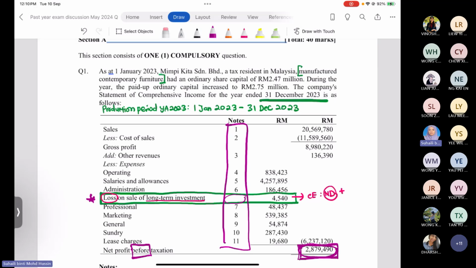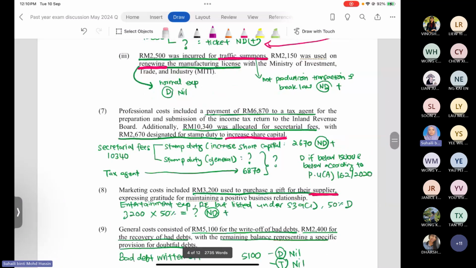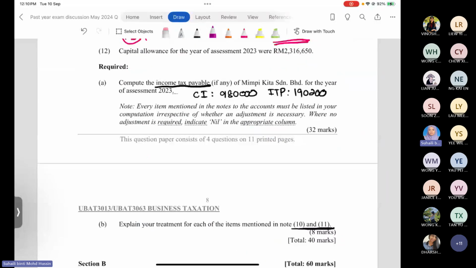Okay, if you look back at the requirement of the question, it is mentioned that every item mentioned in the notes to the account must be listed in your computation irrespective of whether an adjustment is necessary. Where no adjustment is required, indicate nil in the appropriate column. So this is about the items that appear in the notes to the account. Even though you don't have any adjustment, you have to record it with a nil.